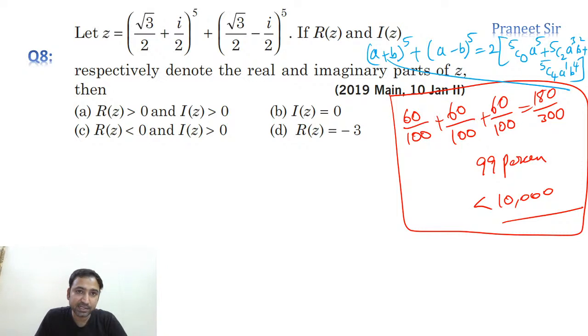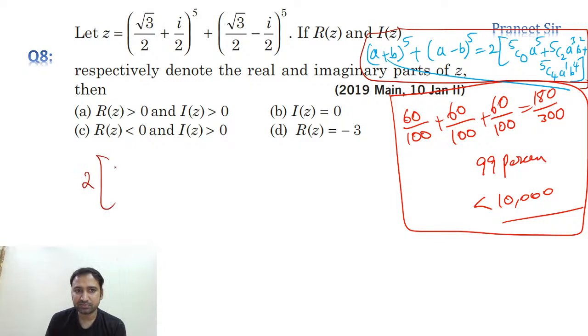Okay, this question you didn't understand. So z is given as (root 3 by 2 plus i by 2) whole power 5 plus (root 3 by 2 minus i by 2) whole power 5. He is asking about the real part of z and the imaginary part of z, whether positive, negative, 0 or whatever it is. Clear now? Okay, right. So if you apply this method, it is going to be very easy, guys. You can clearly say that it is in this form. So if you know this formula, just substitute in this formula, you get the answer very easily.